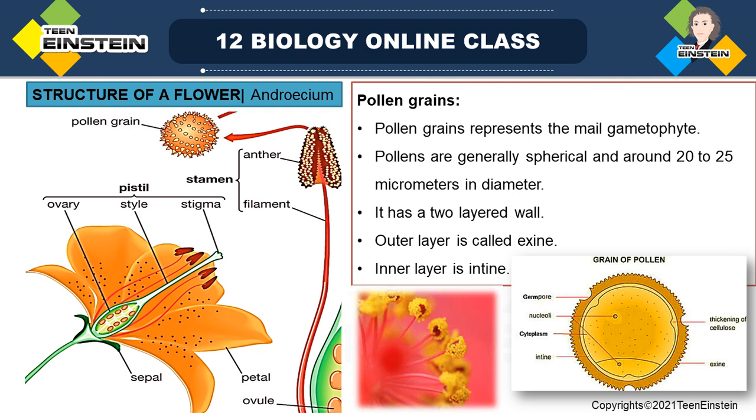Next, fertilization. That is the second event, fertilization, the fusion of gametes. And the third event is post-fertilization. Post-fertilization means after fertilization, whatever events are taking place, those are called post-fertilization events.